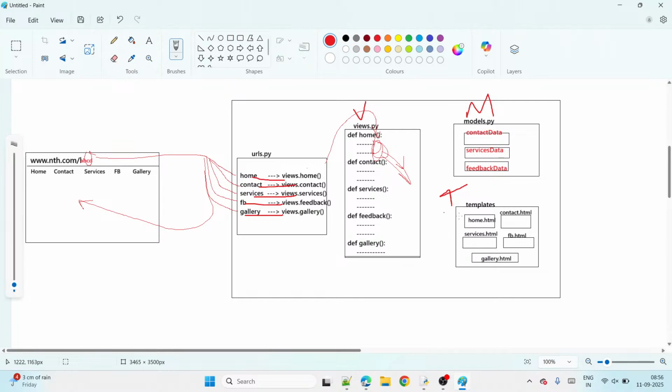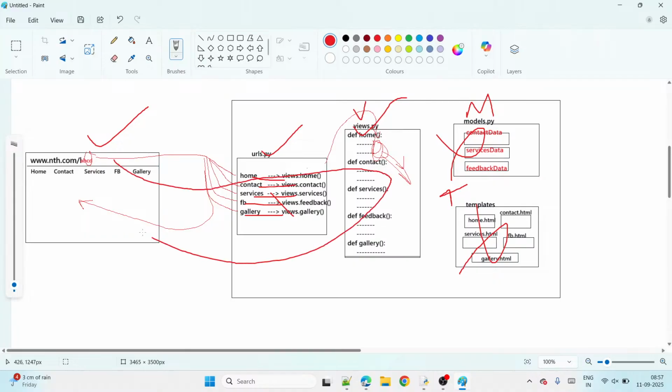In this views concept, I don't use models. I don't use templates. Which ones am I going to take? First the browser, then URLs, then views. These three only. From the browser, come to URLs, execute the view, then go back.